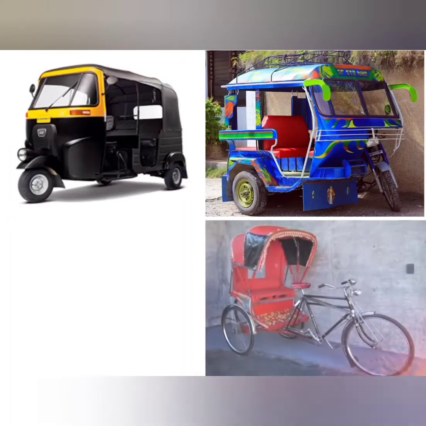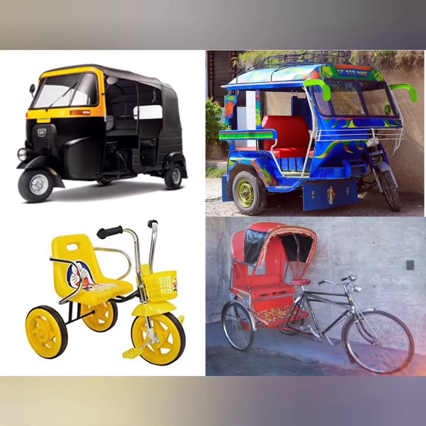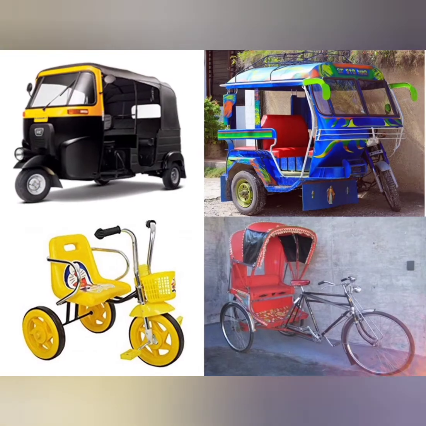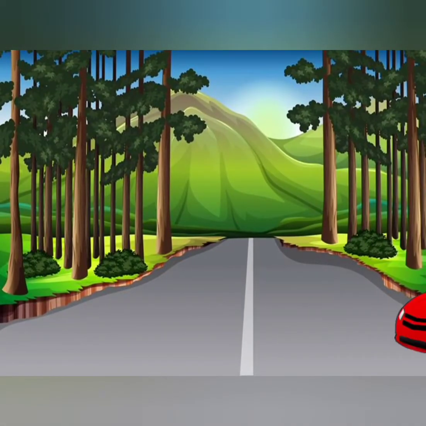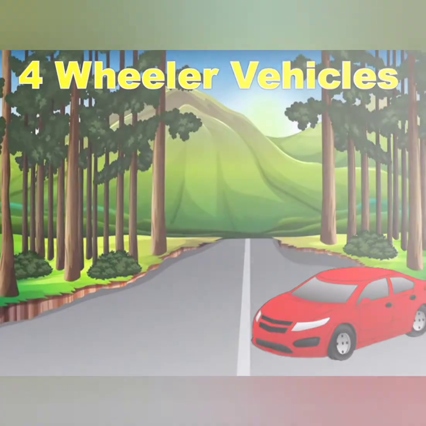There is a cycle rickshaw also, and this is something which you all must have had a ride on, a tricycle. All these vehicles have got 3 wheels. Now let's move further and see vehicles which have got 4 wheels. And in this, I'm sure you know which vehicle come, right?